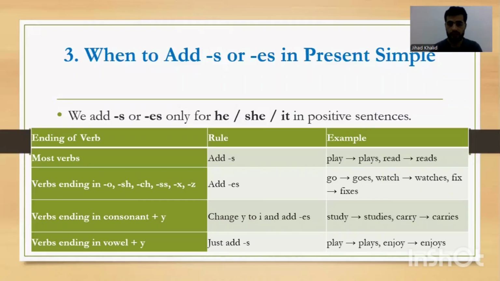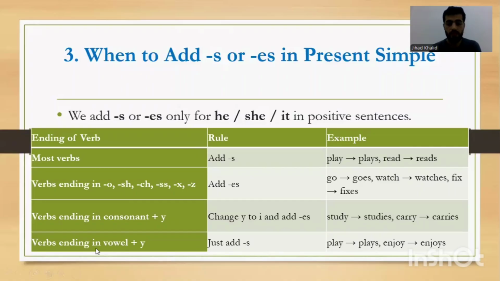Whenever we have consonant plus Y, we change Y to I and add ES. Example: study. Is D a vowel letter? No, it's not. We said the vowel letters are five: A, I, E, U, O. Is D one of them? No, so it's a consonant. Consonant plus Y, we change this Y into I, then we add ES. Study, studies. Carry, R is not a vowel letter, so we make it IES.